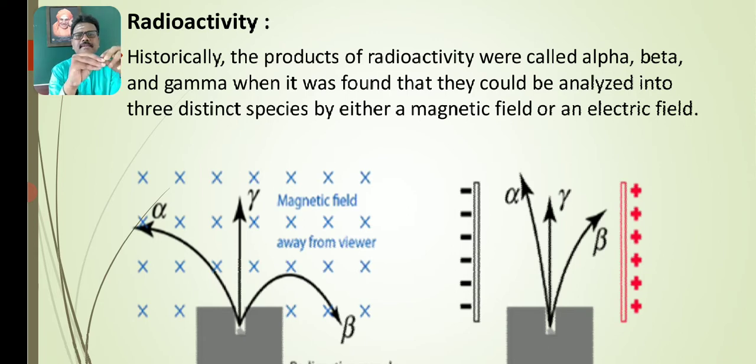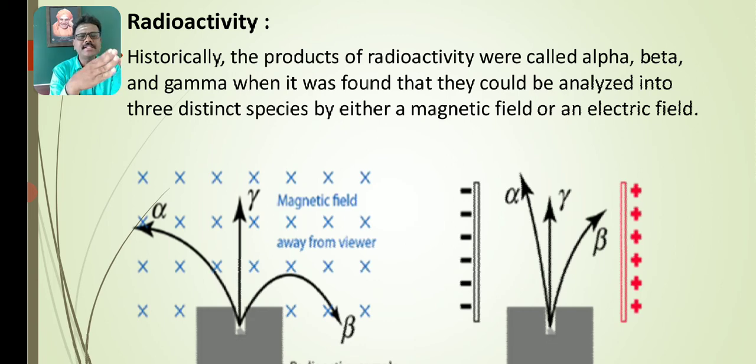You see in the diagram, some of the radiations deflect towards the positive electrode, some of the radiations deflect towards the negative electrode, and some of the radiations travel along the same straight path.